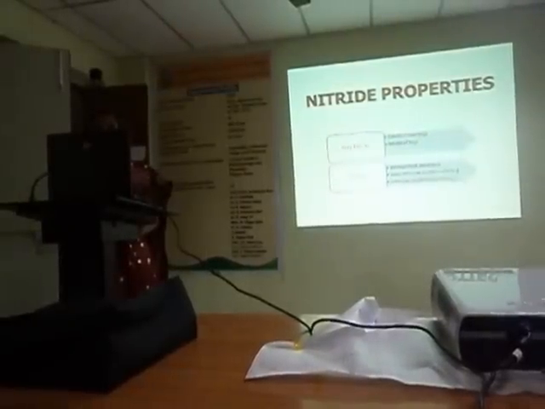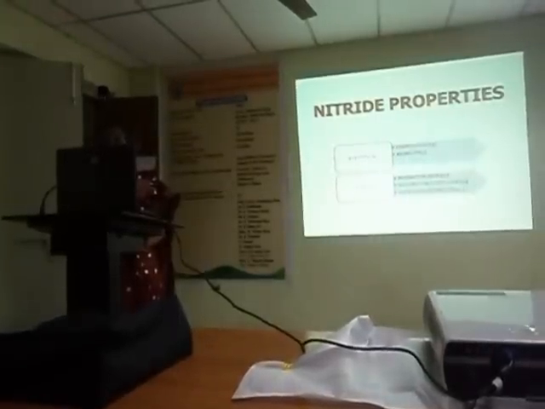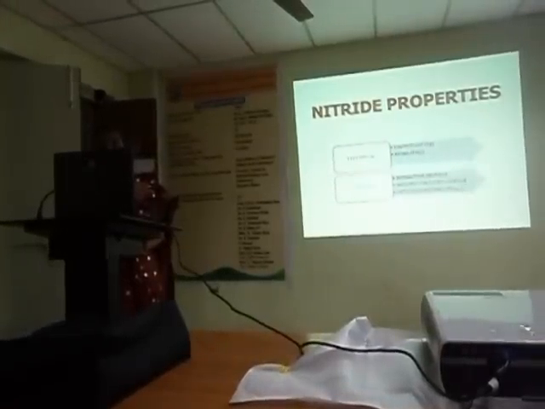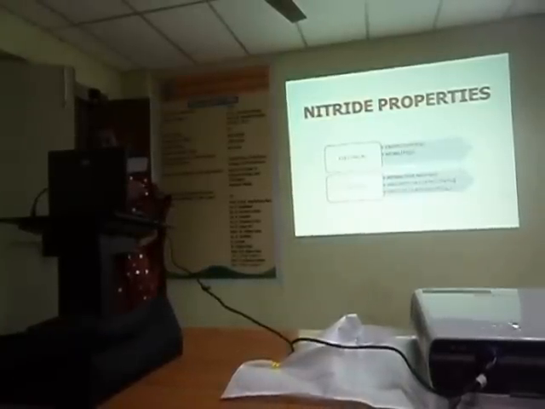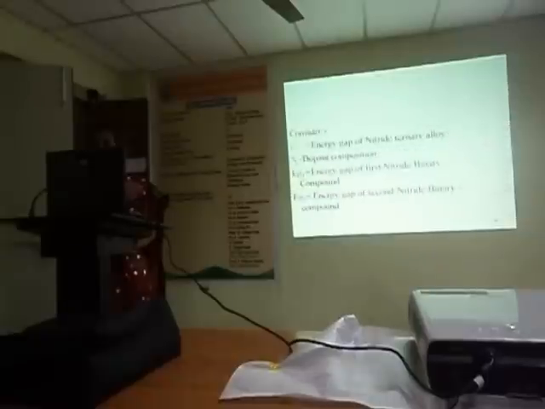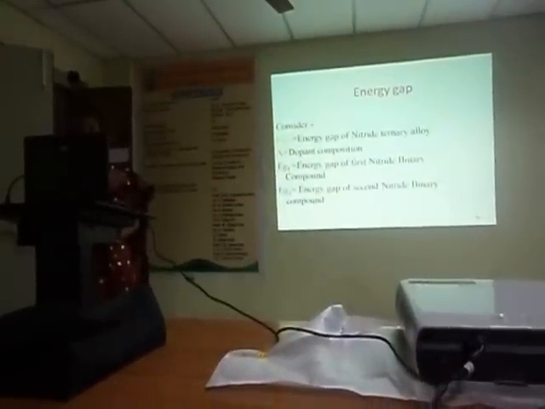Next one is properties. So the fabricated material has 2 properties. One is electrical and next one is optical. Electrical properties include energy gap and mobility. Optical properties include refractive index, absorption coefficient and optical polarizability. And next one is energy gap mostly. If the energy gap is narrow, it will be useful for electrical.